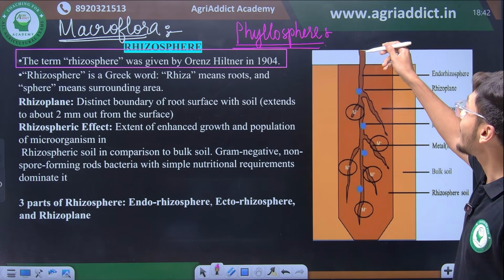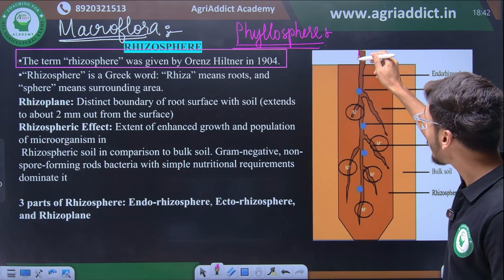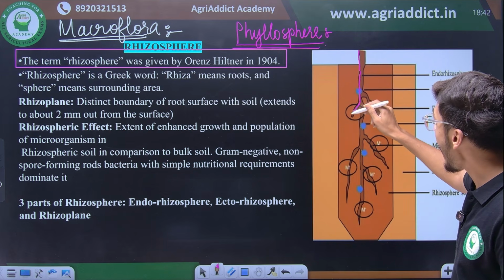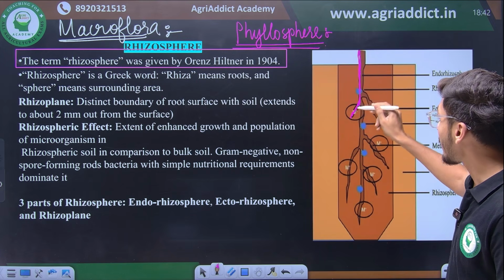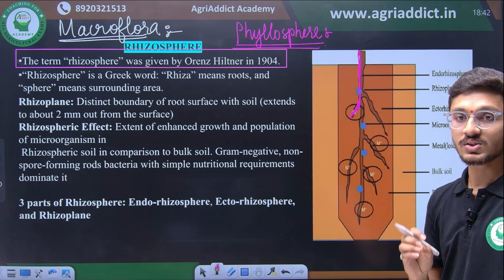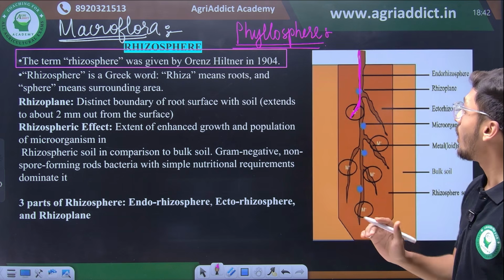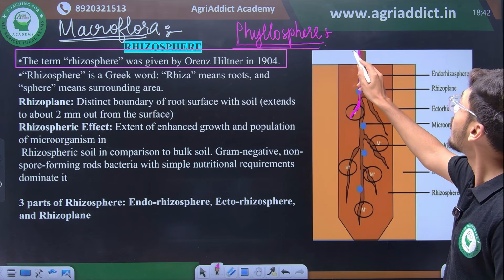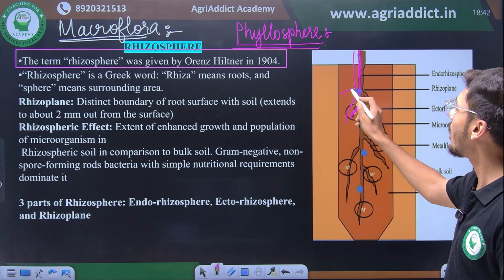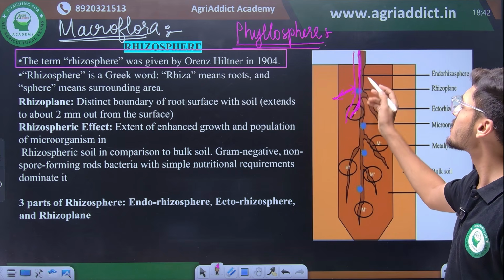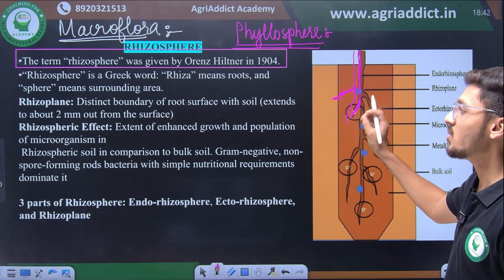So the exact boundary of the roots and the extreme particles in contact with the roots are considered the endorhizosphere. And the zone apart from 2 mm extending outwards is known as ectorhizosphere.